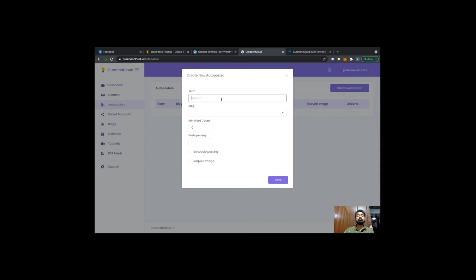If you want to post about bitcoins, type here blockchain or cryptocurrencies. That will be better. The Curation Cloud software will understand the keywords, and it will gather more data about the blockchain or the bigger topic. Don't put smaller niche topics like bitcoin or just ethereum. It is hard to find content which can be reposted on your website. So go for cryptocurrency and blockchain.